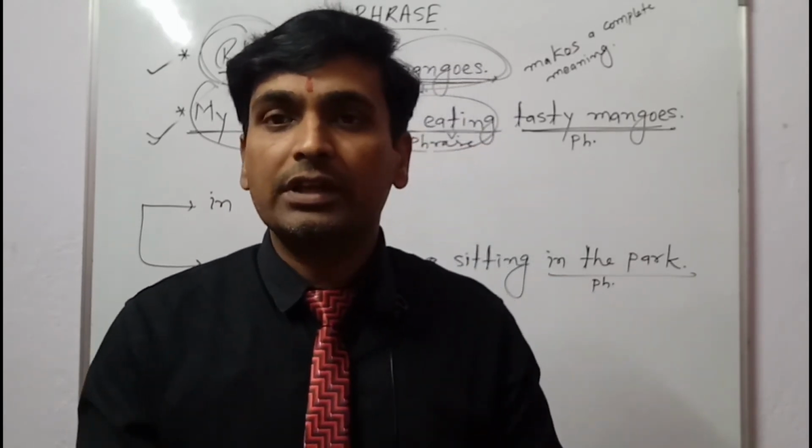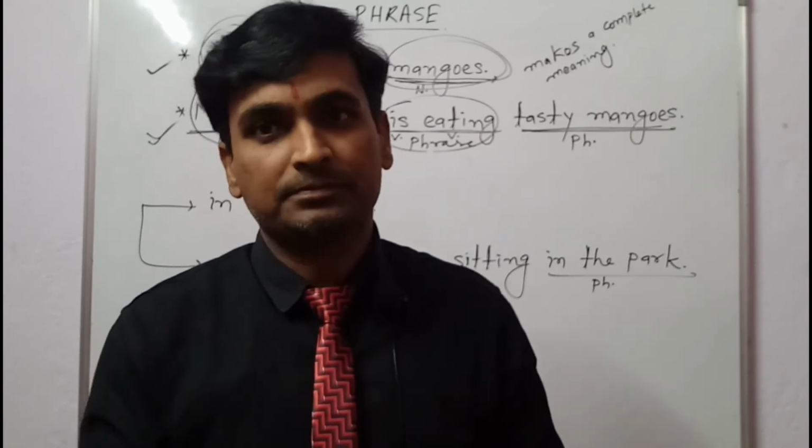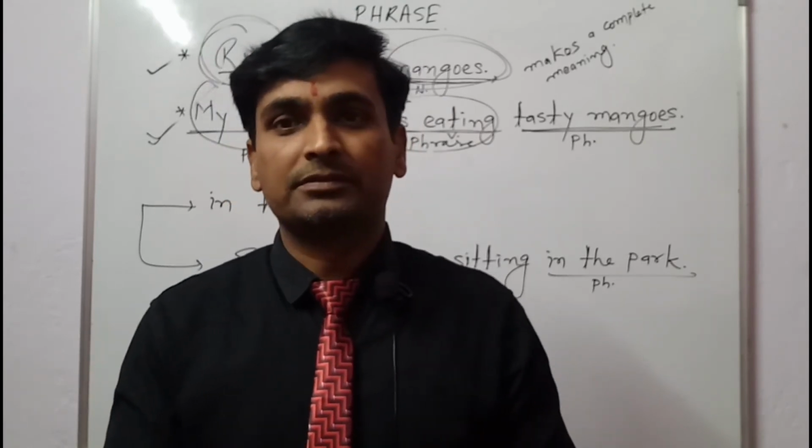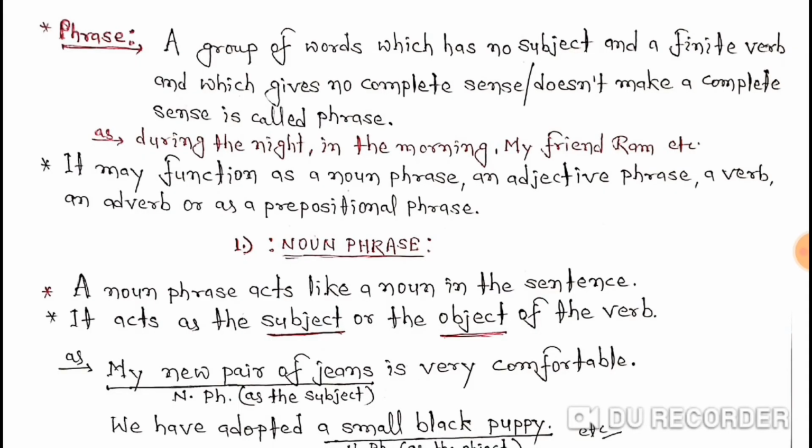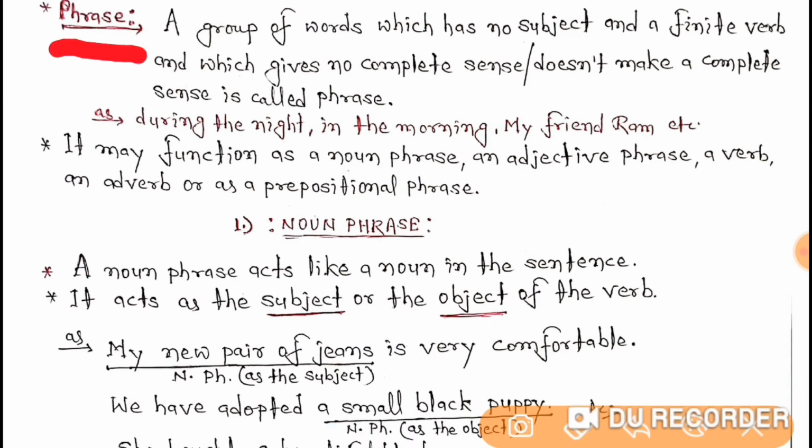Let's understand it with the help of a PDF file. Okay, so students, now let's understand this with the help of the notes which I have made for the phrases. Here you can see, phrase: a group of words which has no subject and finite verb and which doesn't make a complete sense is called a phrase.